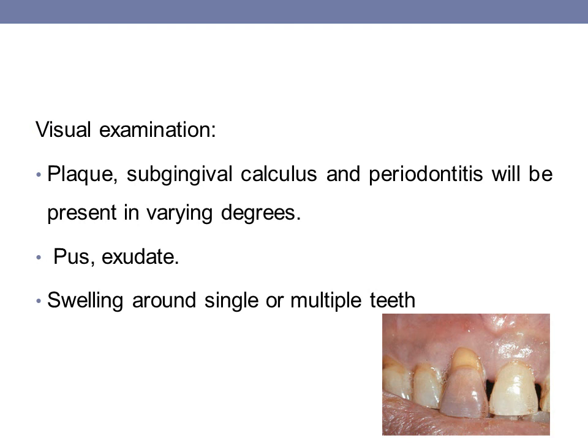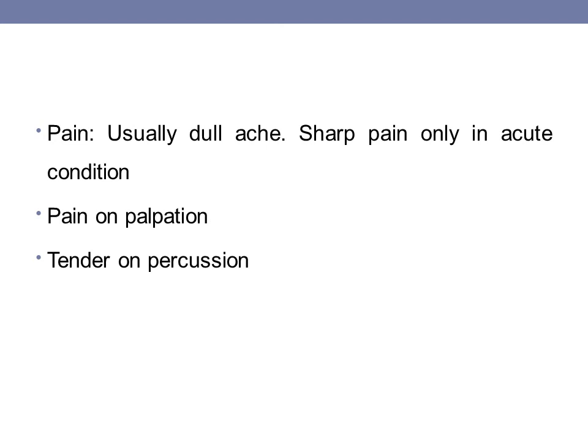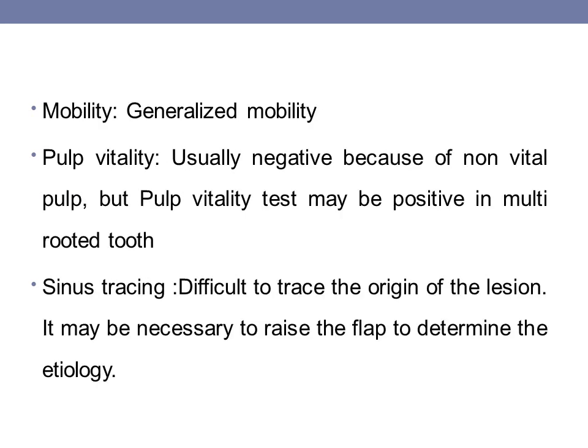On visual examination, plaque and subgingival calculus are present, periodontitis is present, and purulent exudate is seen, and swelling is seen associated with multiple teeth. Pain is usually a dull aching type of pain and sharp shooting in case of acute condition. Pain on palpation is present and the tooth is tender on percussion. Mobility ranges from localized mobility to generalized mobility.